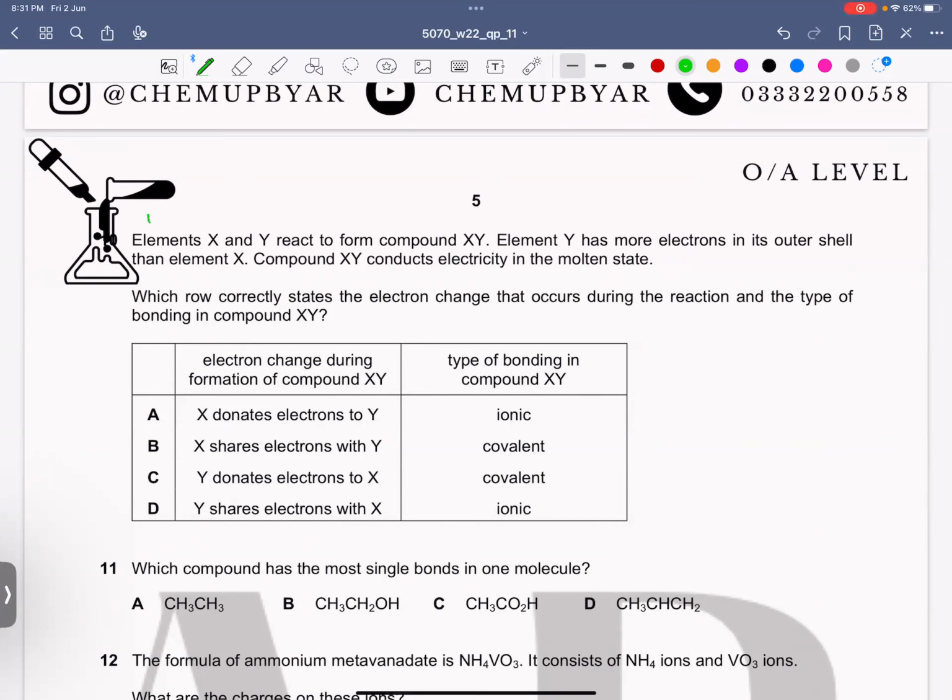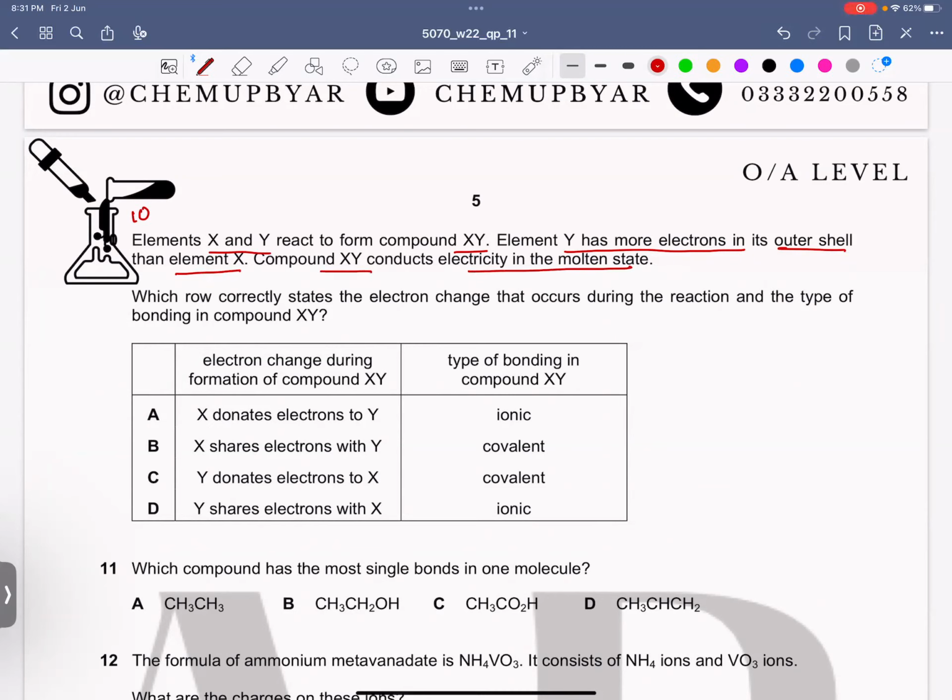Question number 10. Elements X and Y react to form compound XY. Element Y has more electrons in its outer shell than element X. Compound XY conducts electricity in the molten state.